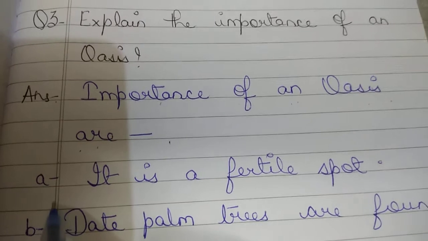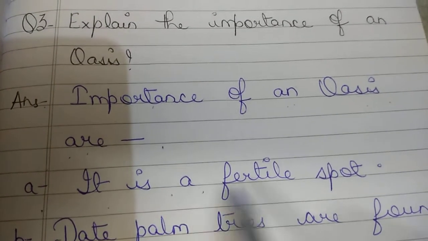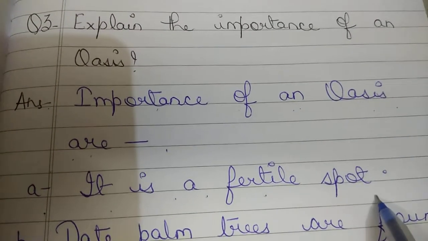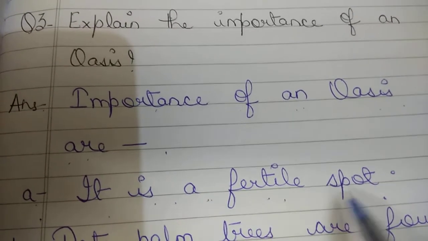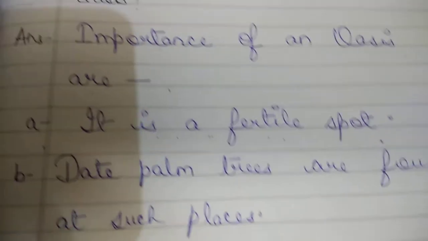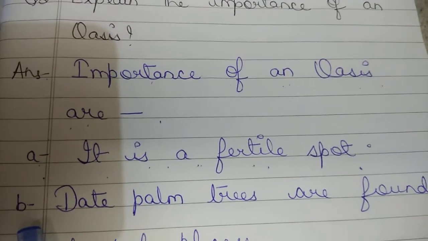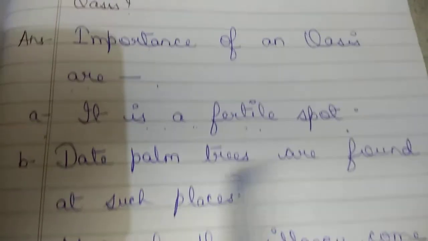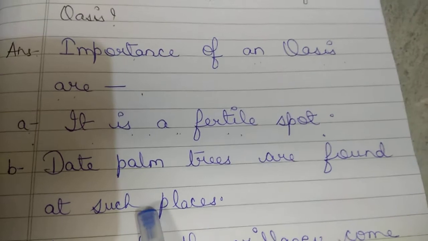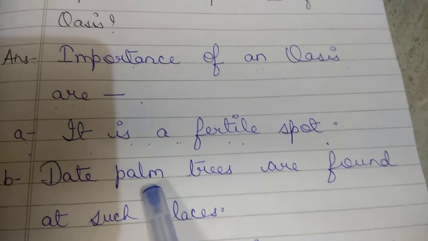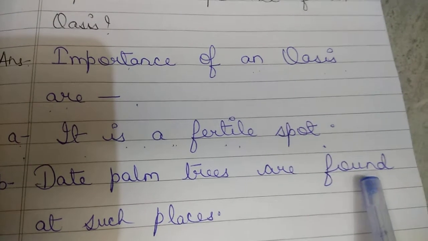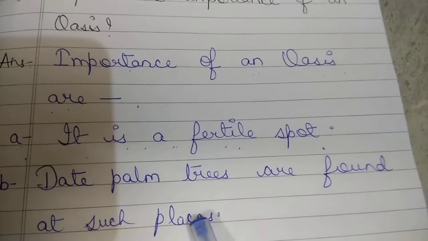Then point number A. It is a fertile spot. Point number B. Date palm trees are found at such places.